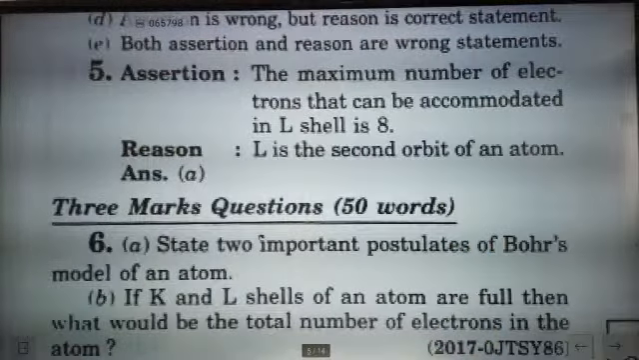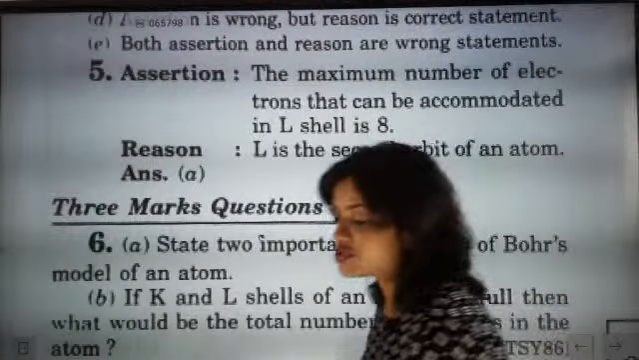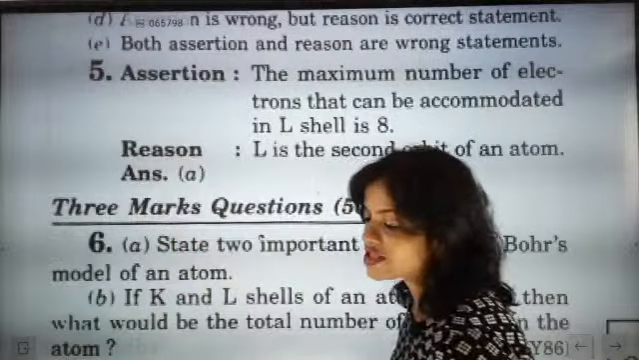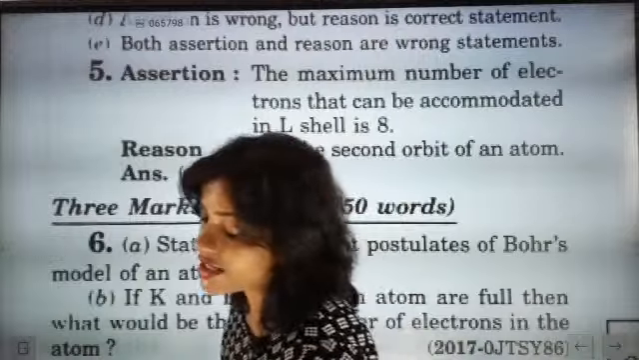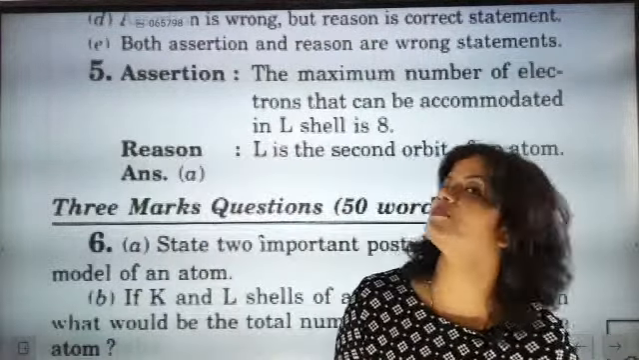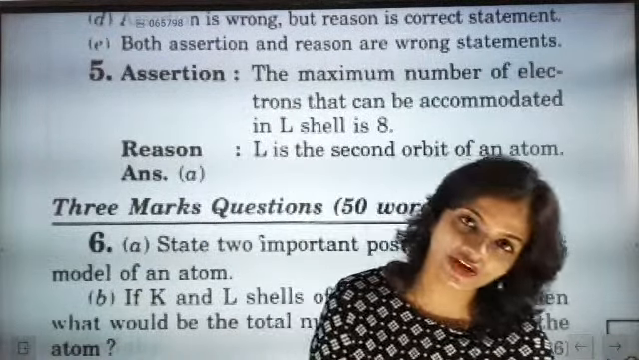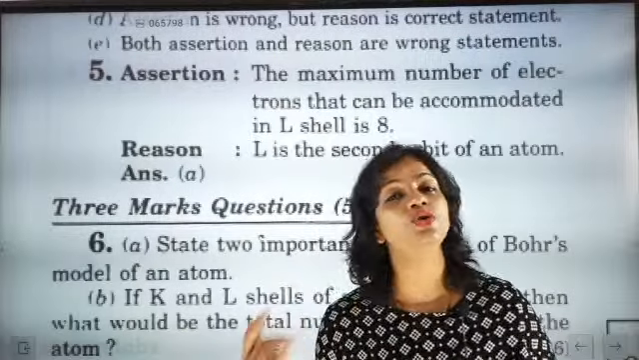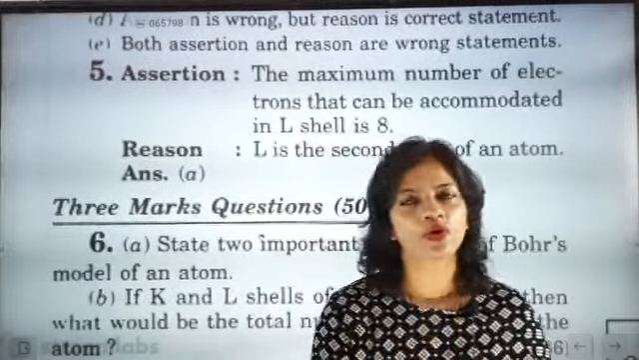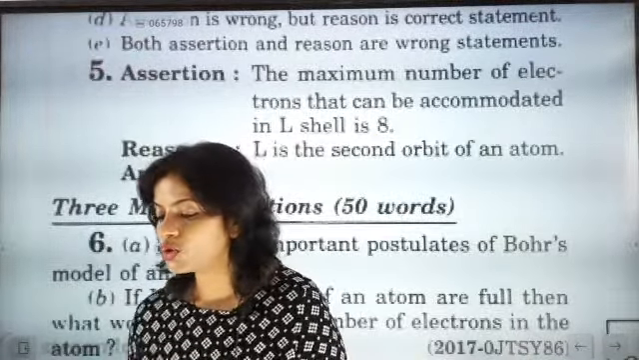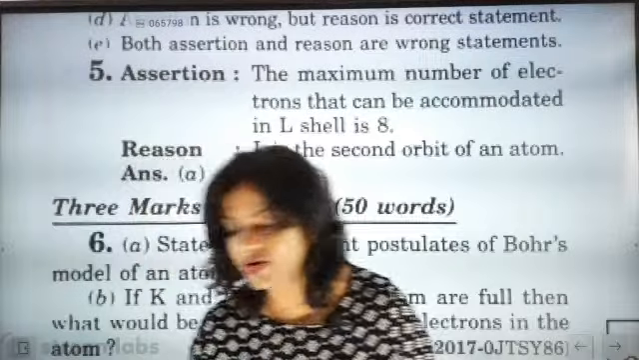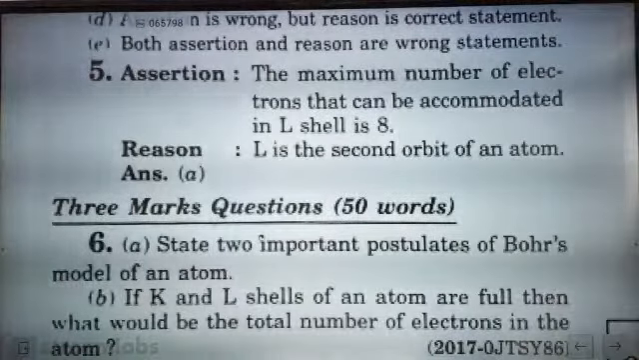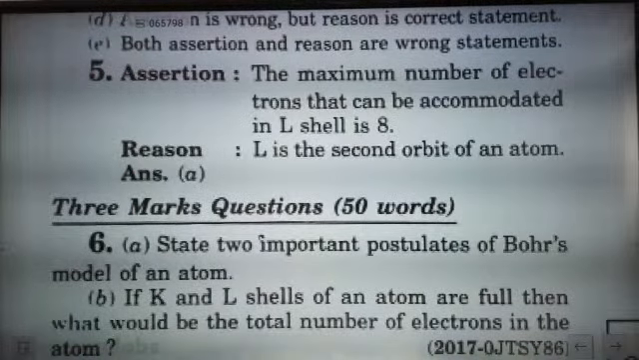Assertion-reason questions are not going to come for you, so we are going to see the question: State two important postulates of the Bohr model of atom. We have already seen the postulates of the Bohr model of atom. So it has two electrons. There is an exception for the first orbit, because the first orbit is the lowest energy level, and according to the 2n square rule it can accommodate only 2 electrons, not more than 2 electrons.